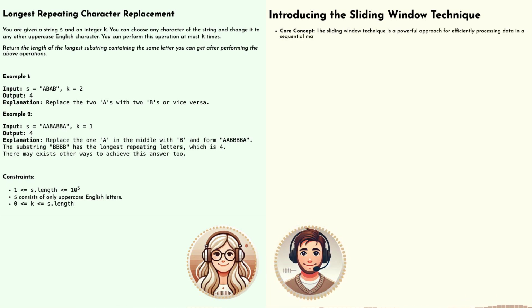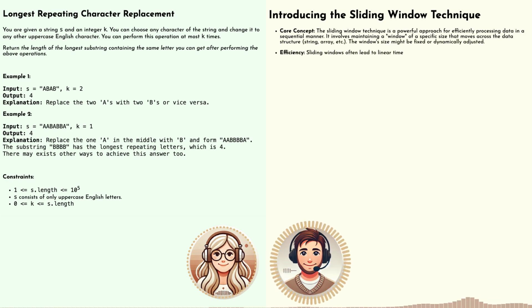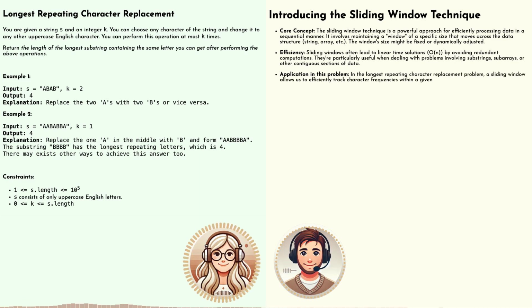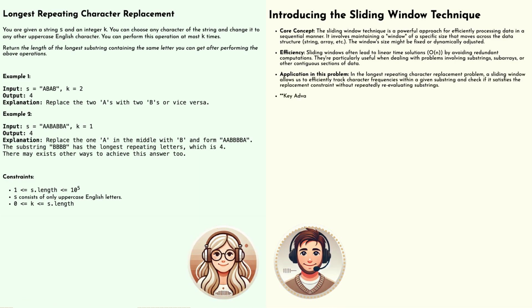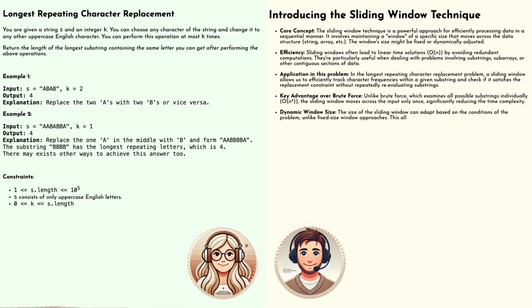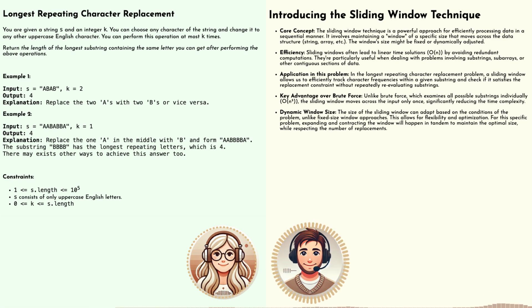Okay, so brute force is out. There has to be a smarter way to do this. Any hints you can give us to nudge us in the right direction? Like what sort of thought process should we be having? Okay, so think about how you might approach this problem manually. If you were scanning the string with your eyes on a piece of paper, would you be constantly going back and revisiting previous parts of the string? Or would you try to move forward in some kind of systematic way? Hmm, that's an interesting point. I think I'd naturally want to keep moving forward, focus on a specific part of the string at a time, figure it out, and then shift my attention further down the line, almost like I'm using a sliding window.